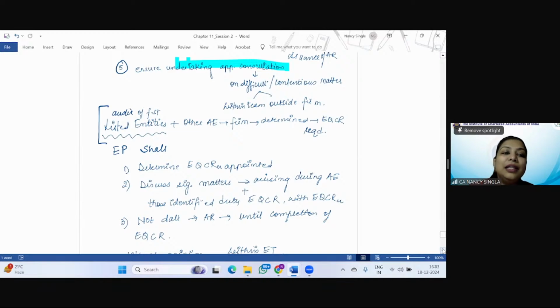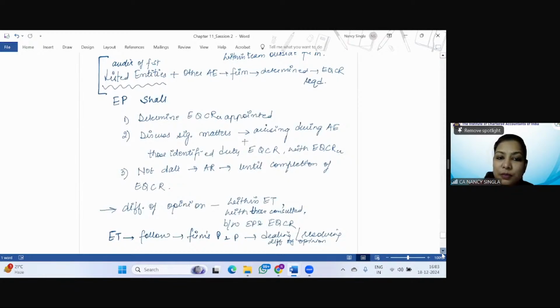With respect to that, the engagement partner shall first of all determine whether the engagement quality control reviewer has been appointed, discuss significant matters arising during the audit engagement, plus those identified by the engagement quality control reviewer. The auditor is going to discuss those matters with the engagement quality control reviewer, which have been identified during the engagement quality control review, right? And then not to date the audit report until the completion of the engagement quality control review. So this is the reviewer, and whereby I have written EQCR, this is the engagement quality control reviewer, right?